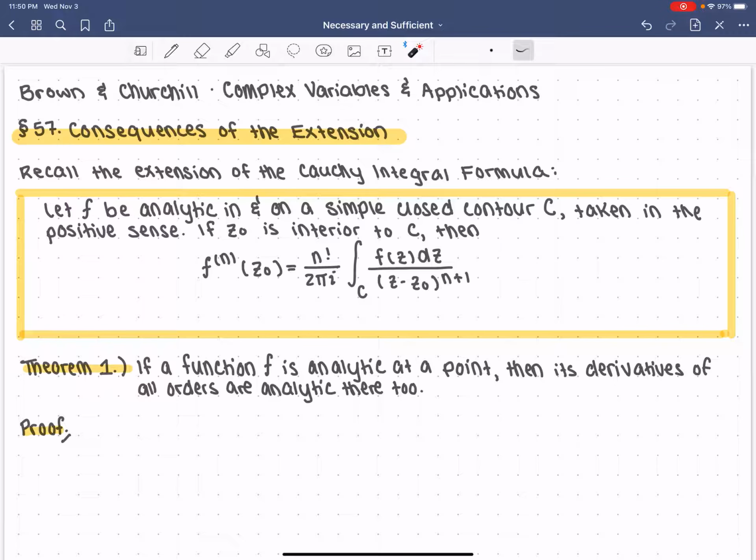So the first theorem is if a function f is analytic at a point, then its derivatives of all orders are analytic there too. So this is a really amazing result. If you think about it, we're saying if you know f is analytic at a single point, that's enough to guarantee that all of its derivatives are analytic as well. So let's actually prove it.